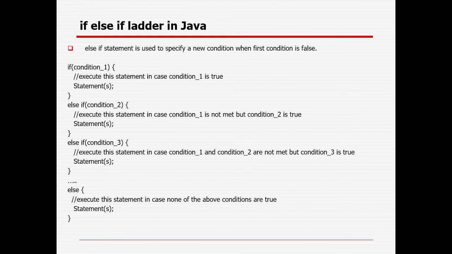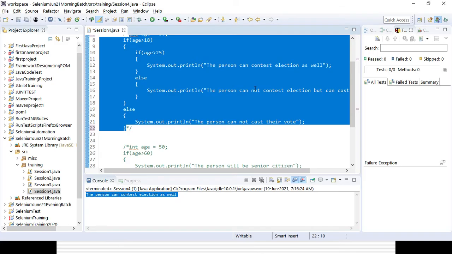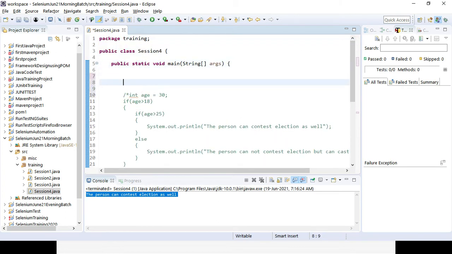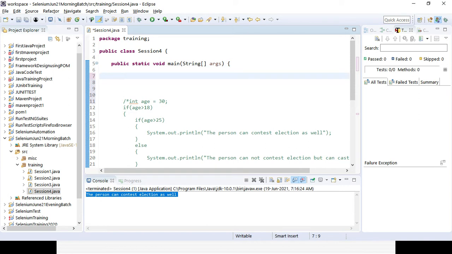Suppose, let's comment out this code, and suppose I want to validate whether the students, in case a student gets some percentage, right? Suppose it's 70%, it's 90%, and based on the overall percentage we give a kind of grade. Or maybe for a particular subject we give a grade.